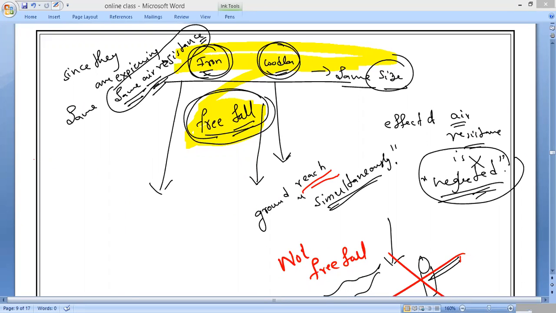The effect of air resistance can be neglected, and the two balls can be considered to be in free fall. Understand? Now, two definitions.